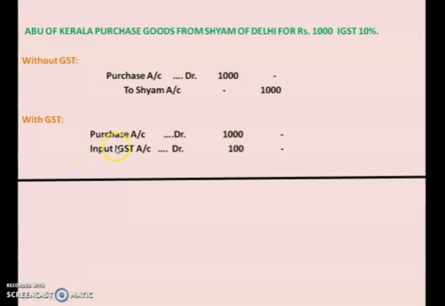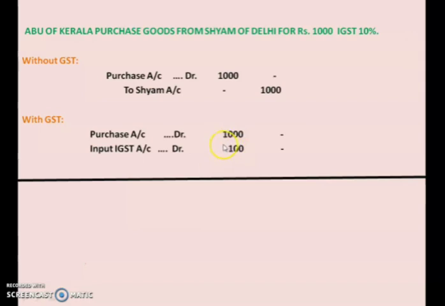Yes, input IGST. Here we don't have to write CGST or SGST because it is interstate purchase. You have to use the word IGST. And how much is IGST? It is 100 because it is only one tax, no division of tax between CGST and SGST.